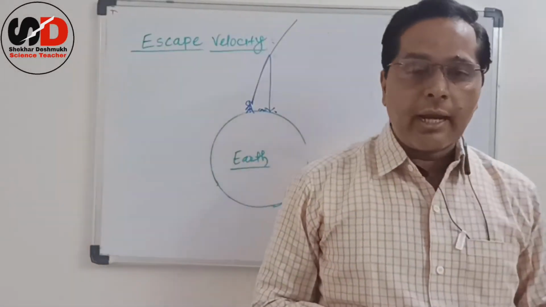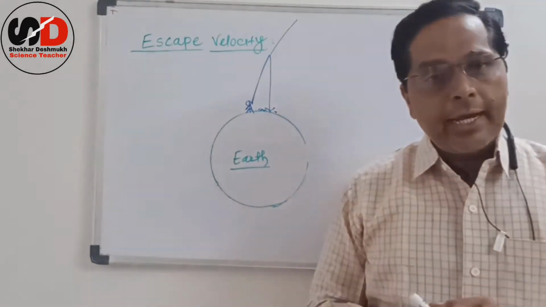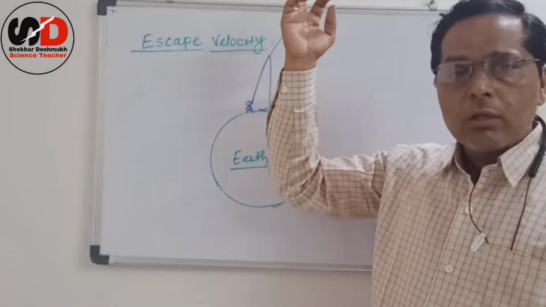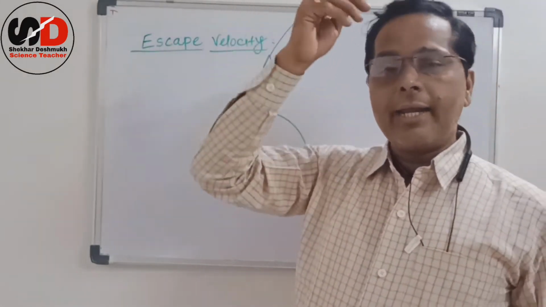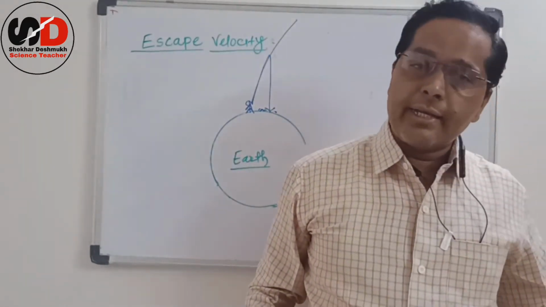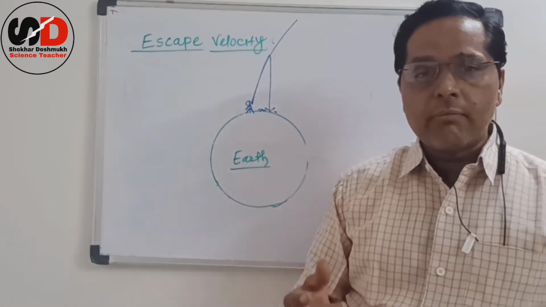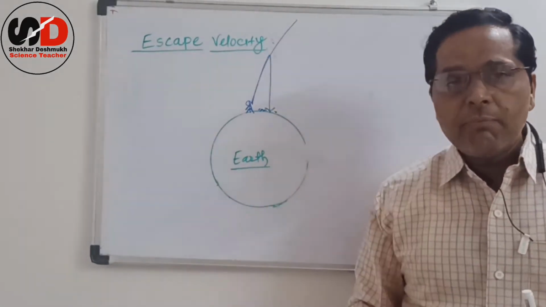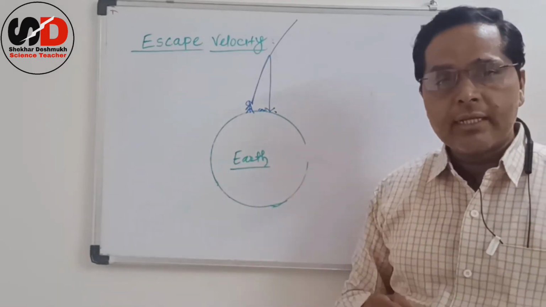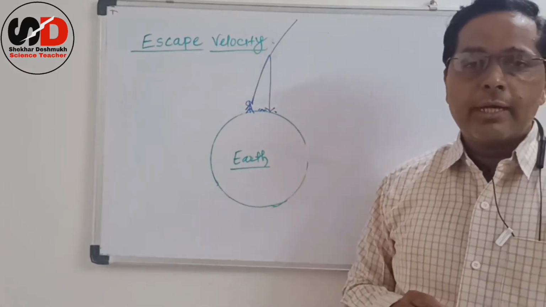we know the gravitational acceleration goes on decreasing, and due to that, it is easy for the ball to reach higher and higher heights. Why? Because it is easy for the ball to overcome the gravitational pull, because the value of gravitational pull, that is nothing but gravitational acceleration, goes on decreasing as we go in the upward direction.